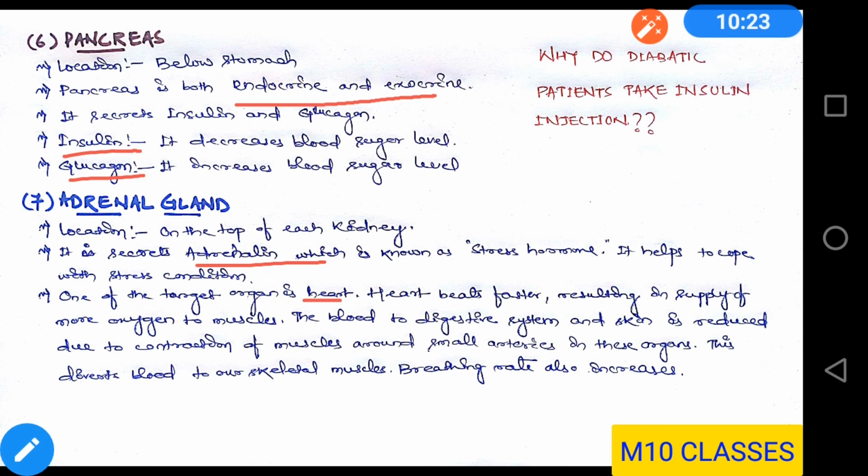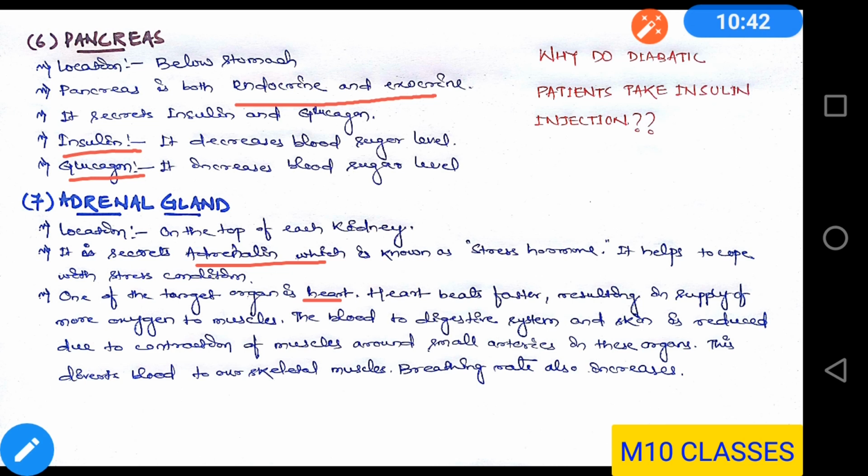That means there will be more supply of blood, and that results in more supply of oxygen to the muscles. The blood to the digestive system and the skin is reduced due to the constriction of muscles around the small arteries in those organs.